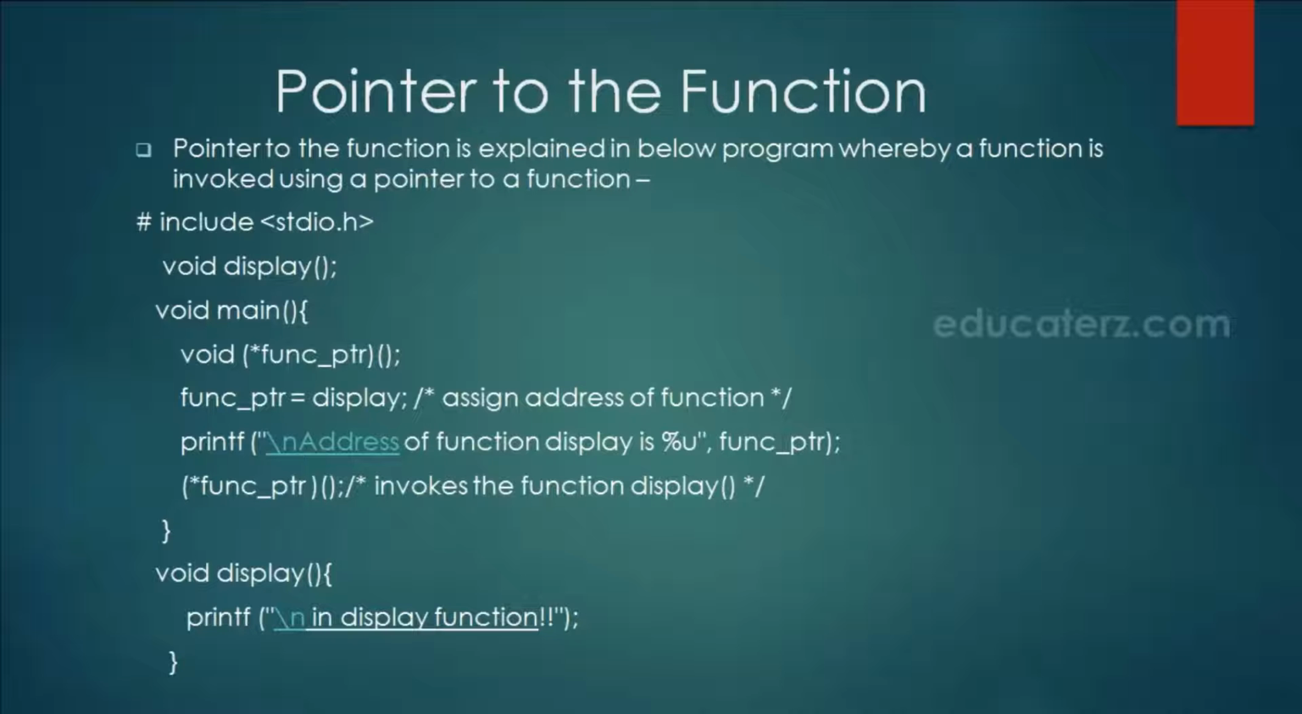So here we are having a display function which is returning void. The address of display is saved in this function pointer and then we are calling that function using this function pointer. So while calling we are giving star of function pointer name and then this bracket. So this way we can invoke a function through the pointer.